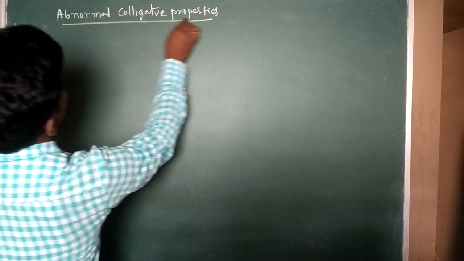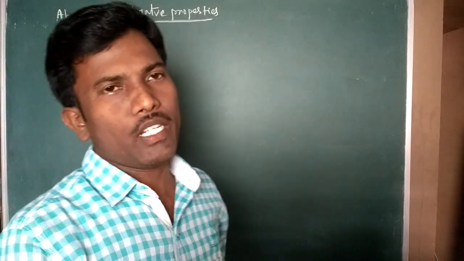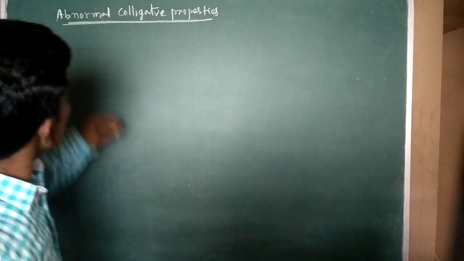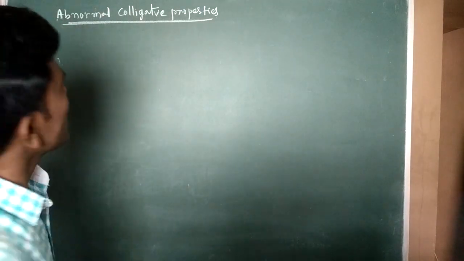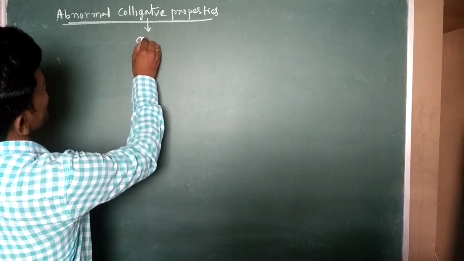Before discussing abnormal colligative properties, we should recall colligative properties.